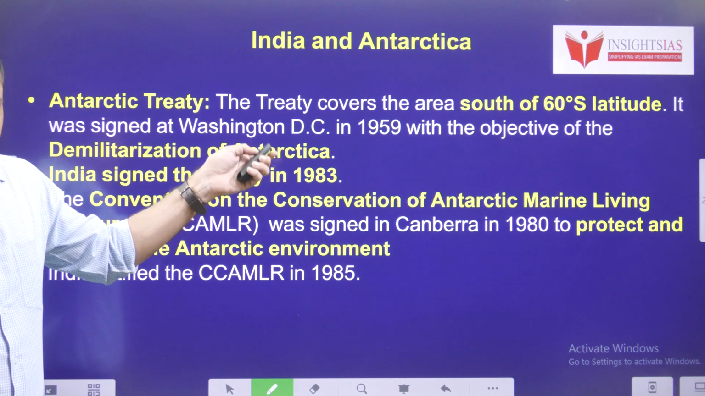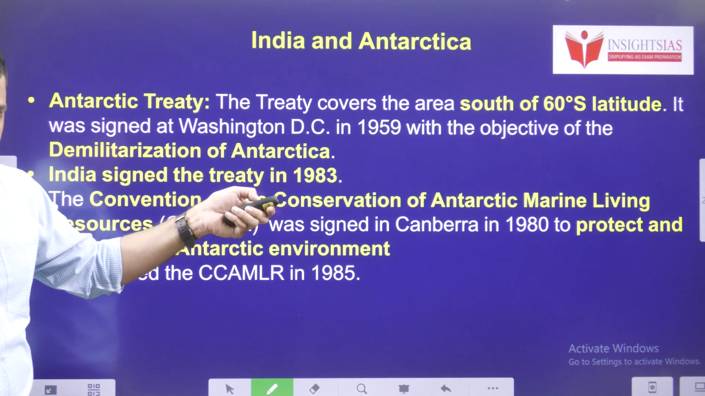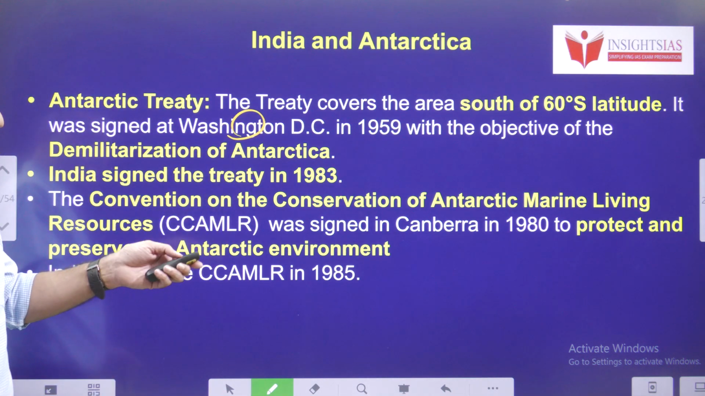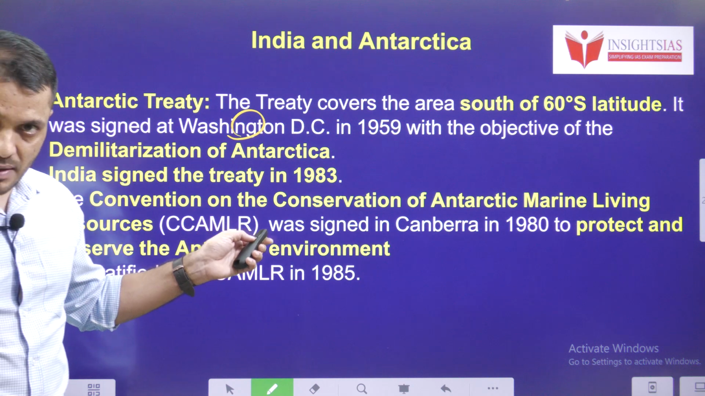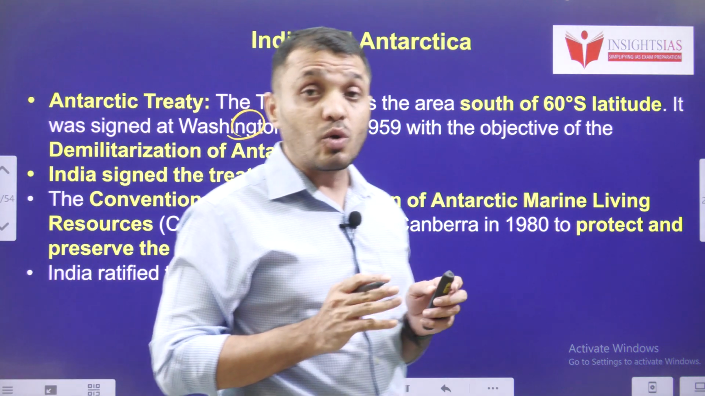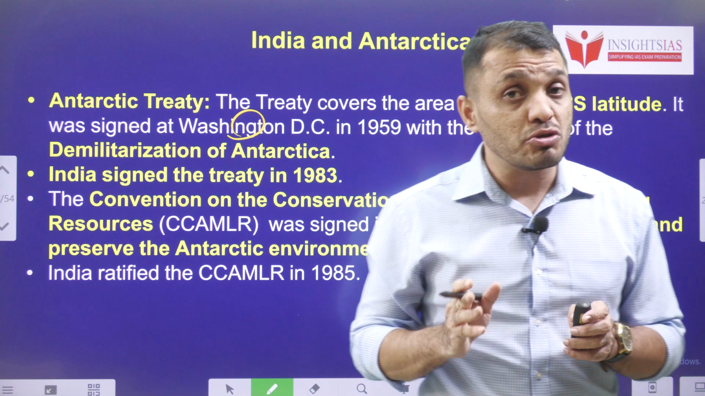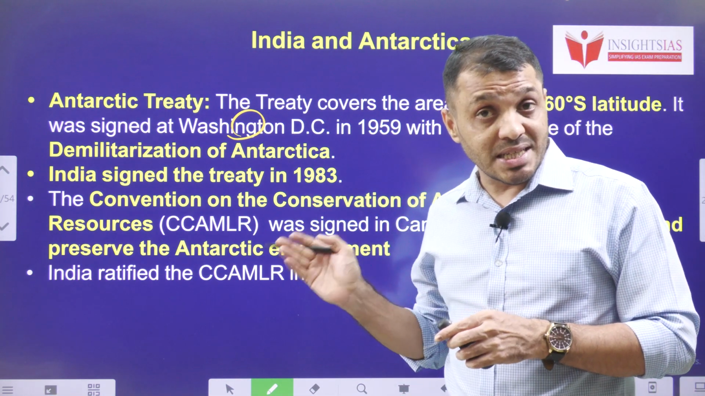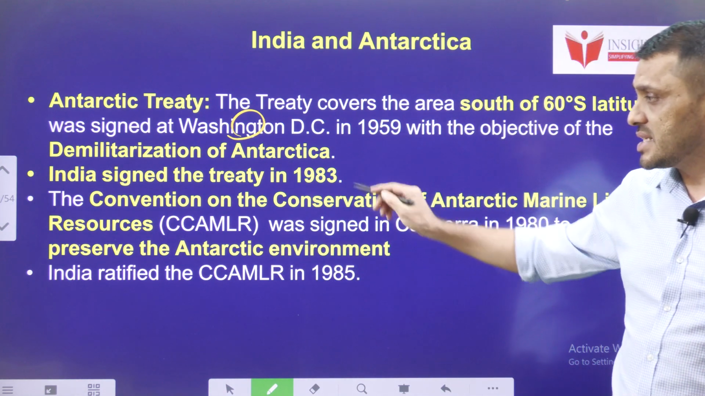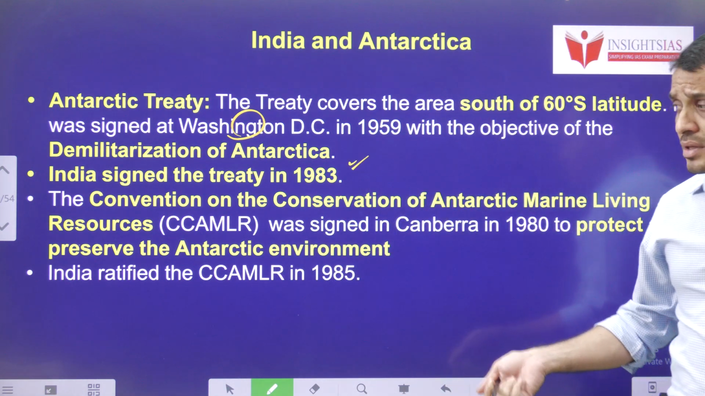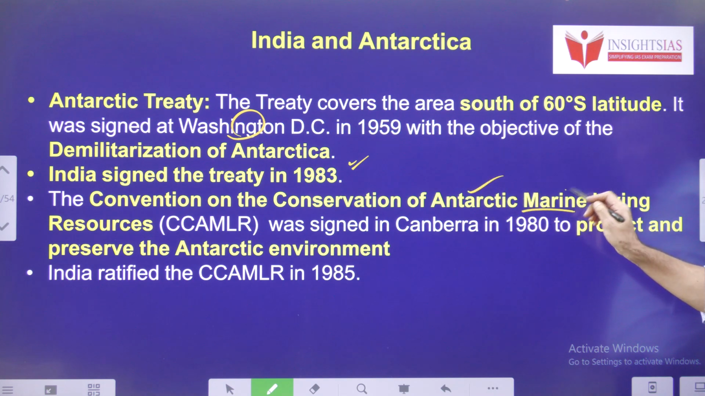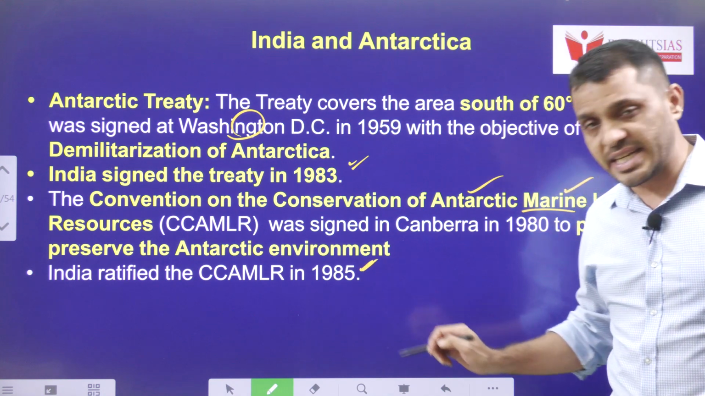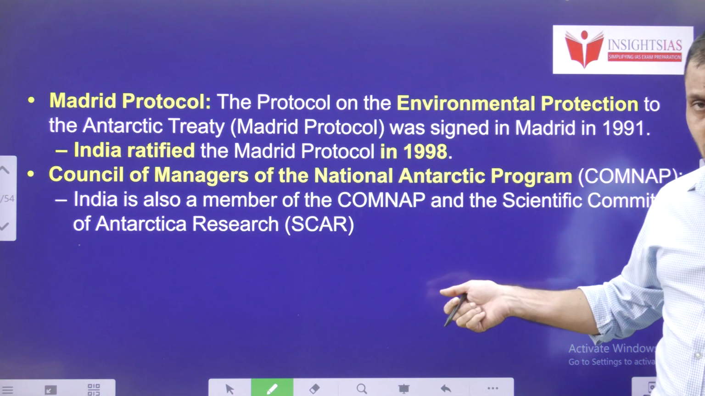Next, some of the important agreements related to Antarctica. The Antarctic Treaty covers the area south of 60 degrees latitude and was signed at Washington DC in 1959. What is the main objective? The demilitarization of Antarctica. That means in the Antarctic region, no country should have a military base and it should not be used for military interest by any country. Whether India signed this treaty or not: yes, India signed this in 1983. Then the Convention on the Conservation of Antarctic Marine Living Resources, India signed this as well and has been a member since 1985.